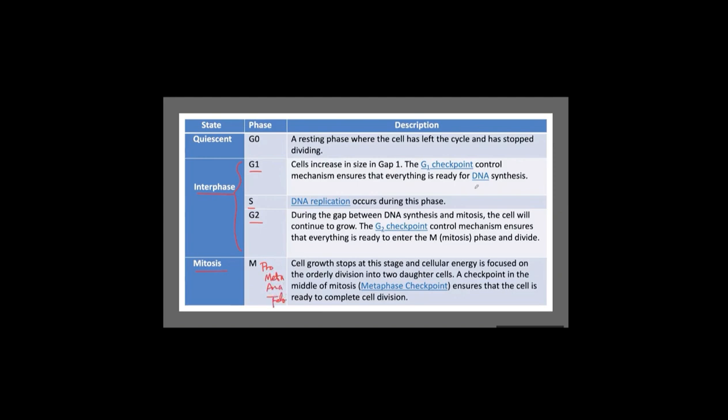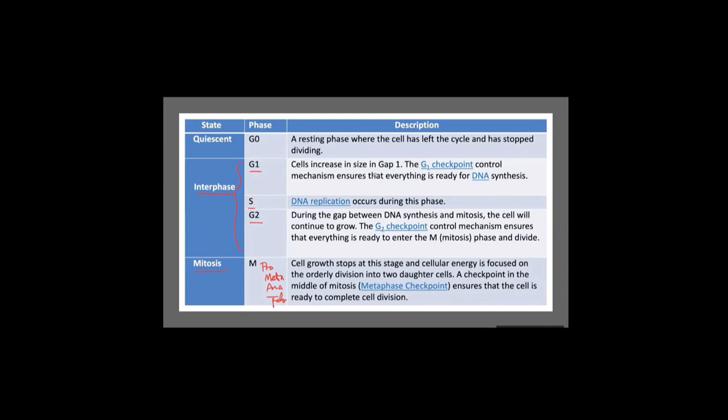But this table emphasizes the cell cycle phases and checkpoints. During G1 phase, there is the G1 checkpoint. What does the G1 checkpoint do? It checks the overall DNA integrity in the cell. Depending on the stability of the DNA, the G1 checkpoint gives a signal, go ahead, so the cell cycle moves to S phase.